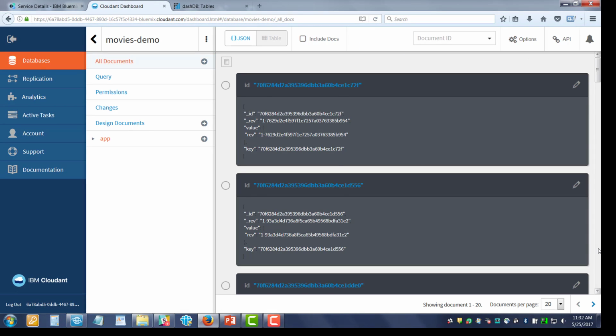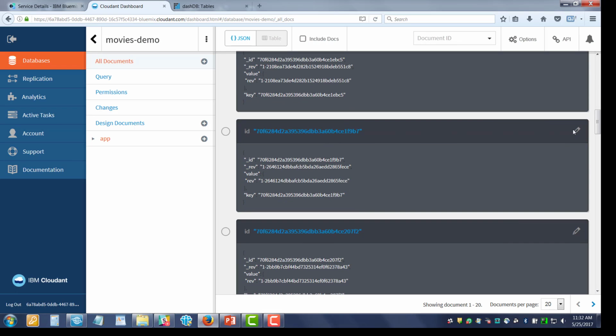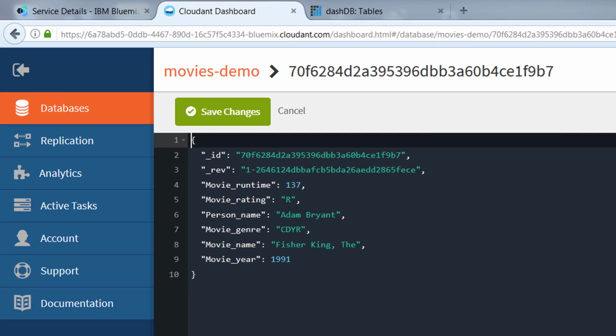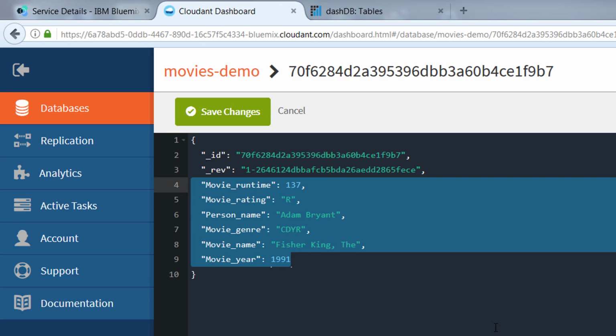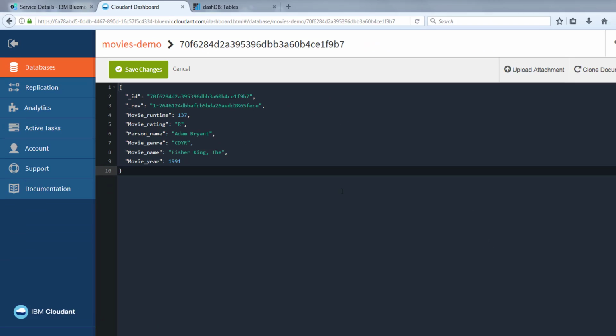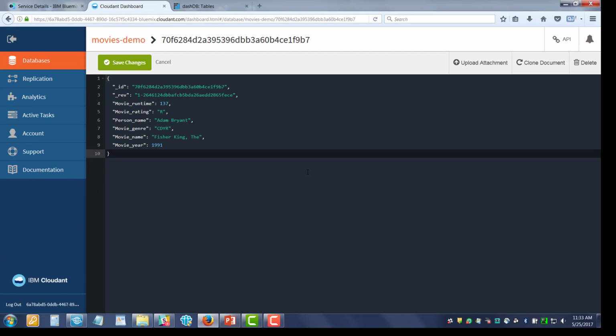If we look down through some more of the records, let's check this one out at random. As we can see, there are fewer columns here. So the JSON gives us the flexibility of variable, no-schema information that we can use in our NoSQL database.